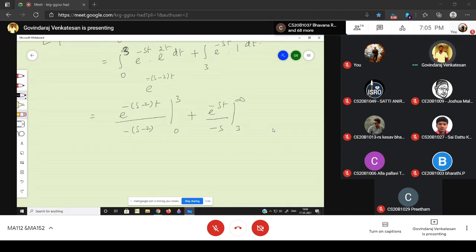What is the answer? Substituting t equal to 3, e power minus 3 times of s minus 2 divided by minus of s minus 2, minus substituting t equal to 0, which is 1 divided by minus of s minus 2, plus substituting the upper limit is 0 and minus of the lower limit is minus 1 by minus s.